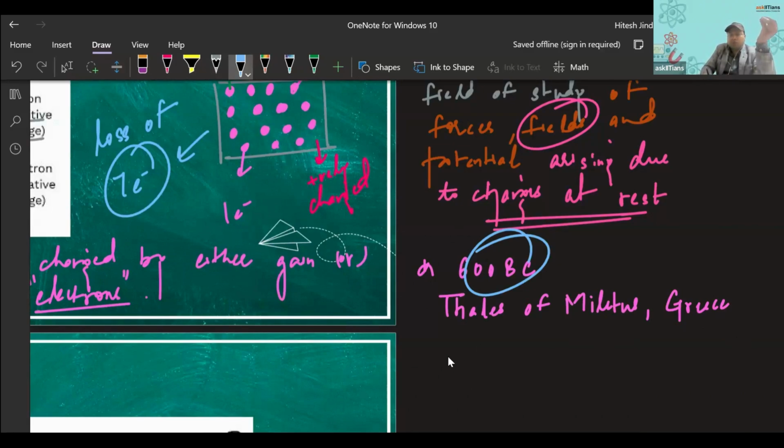So there was this stone known as amber, a kind of stone.